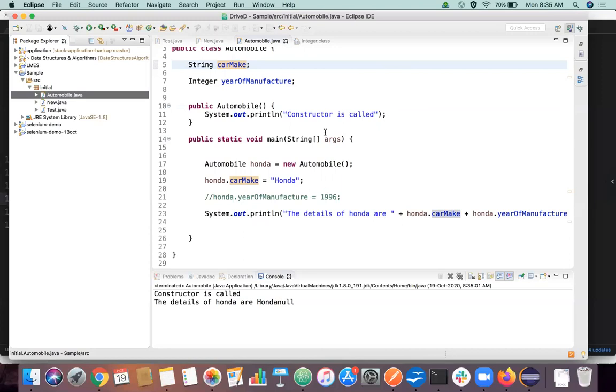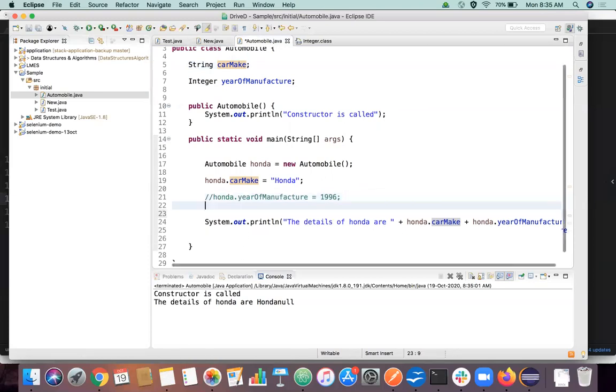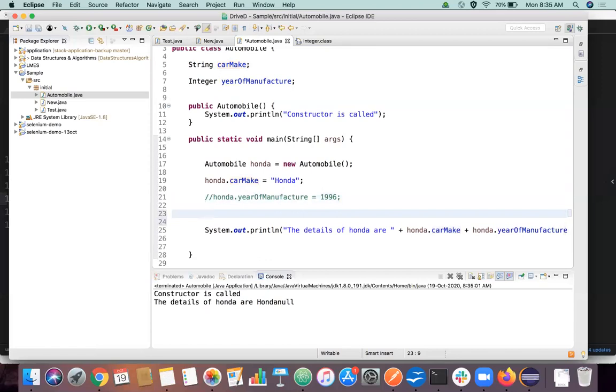Now, what I wanted to do is show another example. Let's say I'm having Toyota as another object here, right? I can create n number of objects for a particular class.